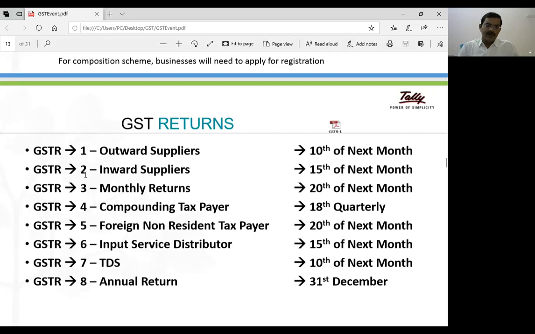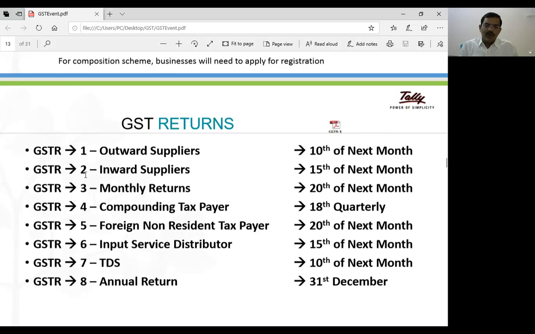It's all system generated. Once you upload GSTR 1 and GSTR 2, GSTR 3 is auto-populated. GSTR 4 is related to the compounding taxpayer. In GST, there are two different types of schemes. One is the GST regular scheme, and the second one is the compounding scheme or composite levy.